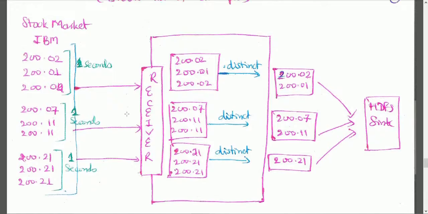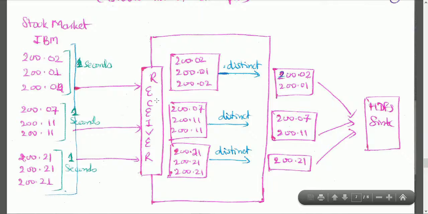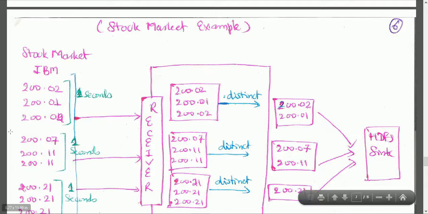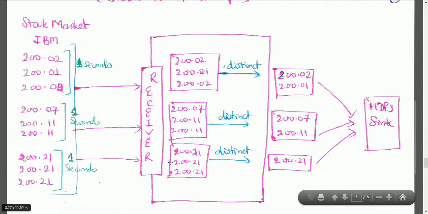Now we are getting the data every second. This is the receiver, which receives the data, and now we want to get the distinct stock price only during 1 second. We don't want all the prices which are repeated. Here we have one RDD created out of our first second interval: 200.02, 200.01, 200, 200.02. This is my first RDD, this is my second RDD from the second set, and this is the third RDD from the third set.